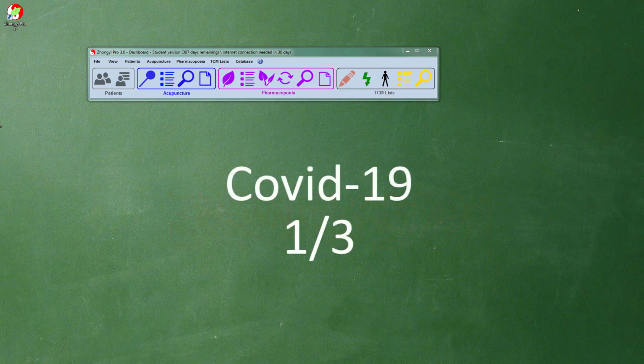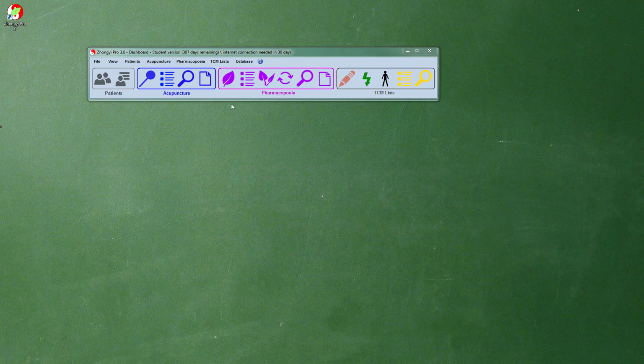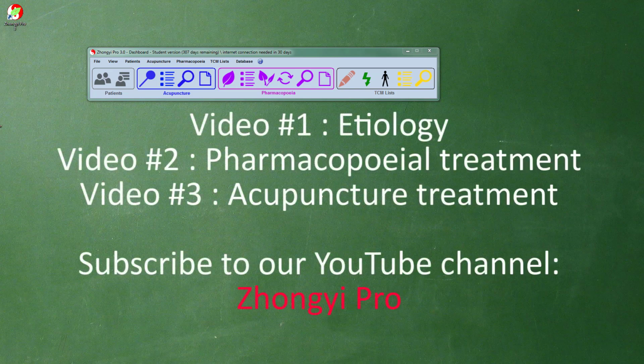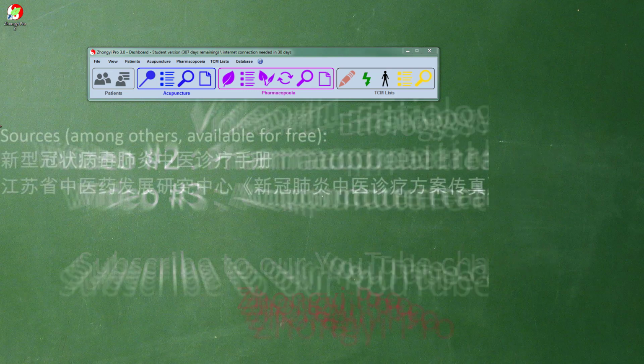This video is the first of a three-part series devoted to the analysis of the afflictions engendered by COVID-19 according to traditional Chinese medicine. Today we will look at the etiology according to traditional Chinese medicine, that is to say the different patterns that stand out during a COVID-19 infection, as well as their dynamic evolution. The next two videos will be dedicated to treatments in Chinese Pharmacopoeia, then to acupuncture and acupressure according to the different stages of evolution, as well as prevention formulas.